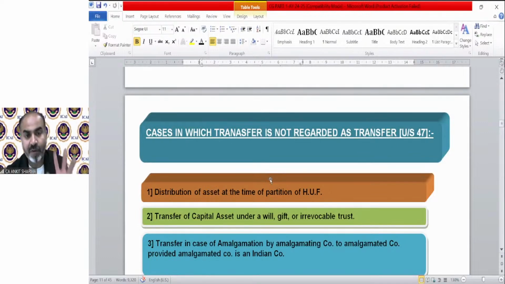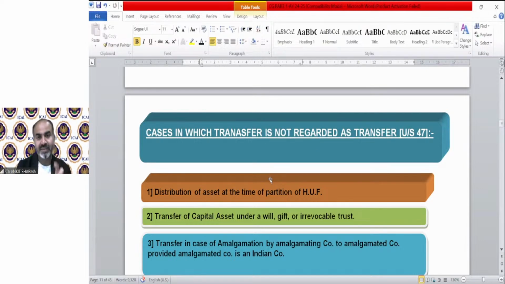So we have almost 15 cases in which there is capital asset, there is transfer, but income tax restricted it. We say, yes, it's transfer, but we will not assume it as a transfer. So there will be no capital gain in these 15 cases. And in most of the cases, the reason is the same, because there is loss always.